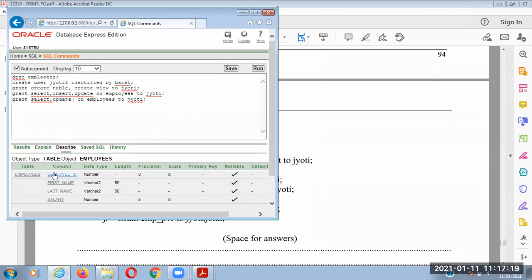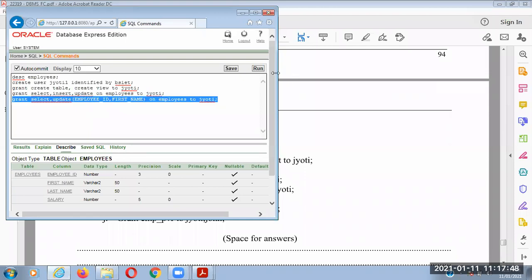Suppose I want to update or select employee ID, comma, first name, only these two columns are available for the Jyoti user for updation and selection. Then GRANT SELECT, UPDATE (specific column names) ON table_name, that is the table name is very important, TO Jyoti.